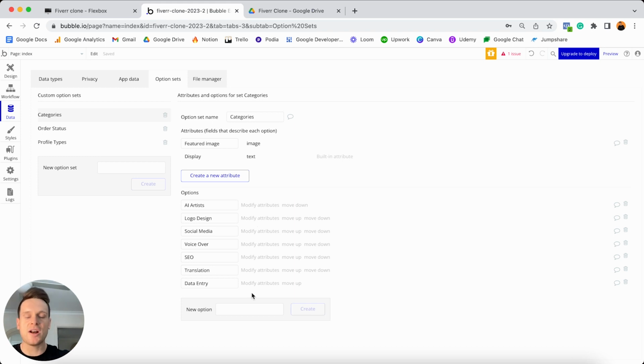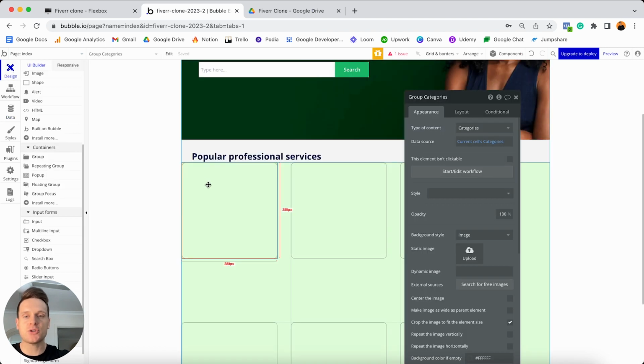So at this point, I've just paused the tutorial. I've uploaded all of my images. And now I'd like to actually display those images within my repeating group. So I'm going to jump back to my design tab. I'm going to click on my group, and under my appearance tab, I'm going to pull in some dynamic data for each of my categories.